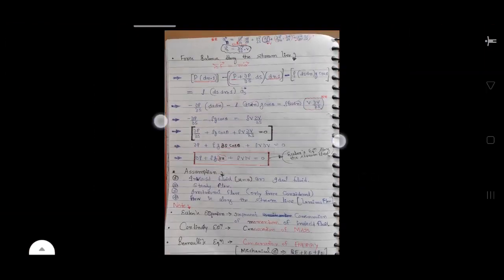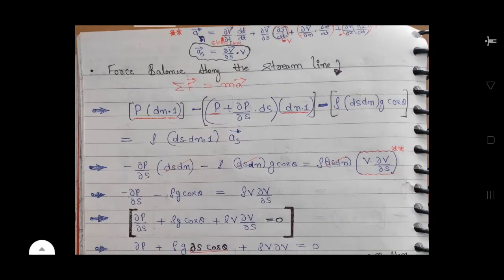Now you can see here force balancing along the streamline by using Newton's second law, that is sigma F vector is equal to m a vector. Here the acceleration vector is not zero. Why? Because this is fluid dynamics, not static. In static, acceleration is 0, but in dynamics acceleration is not 0. So sigma F vector, forces along the streamline. There are three forces along the streamline